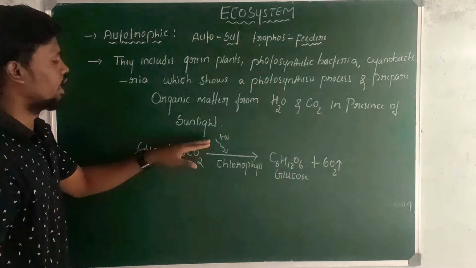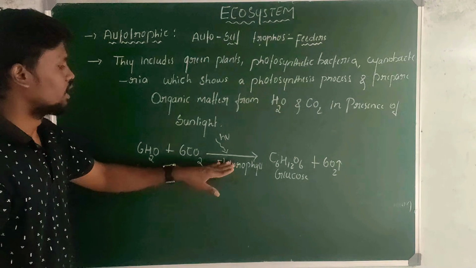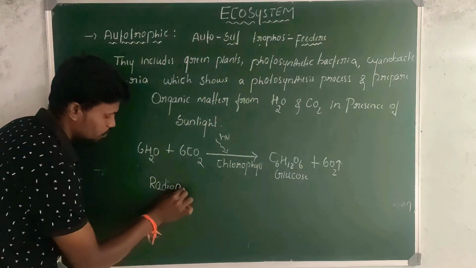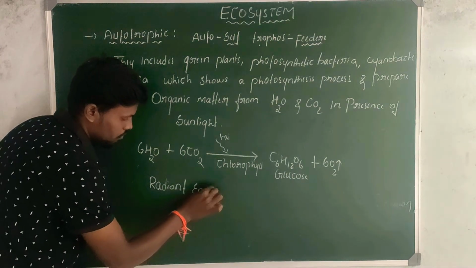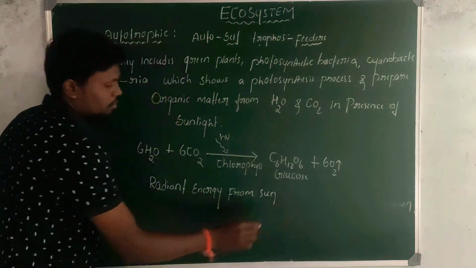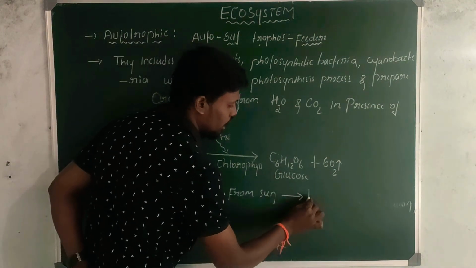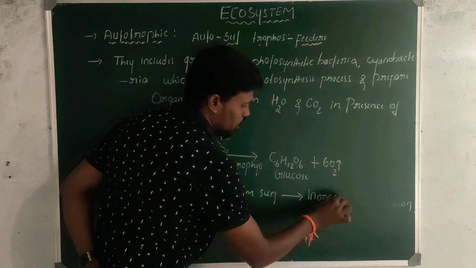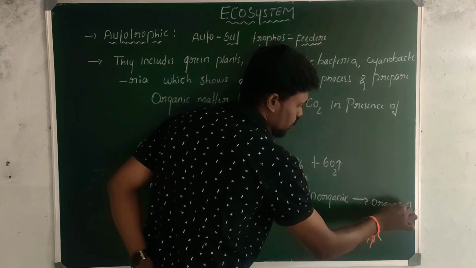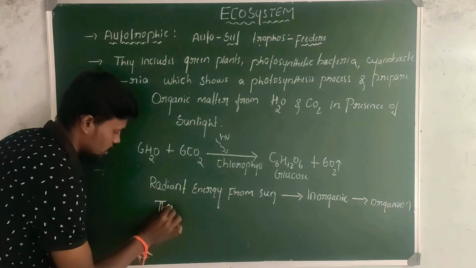Whatever energy is trapped by the chlorophyll pigment is the radiant energy from the sun, which changes inorganic substances into organic compounds, right? Inorganic into organic. Hence they are producers.